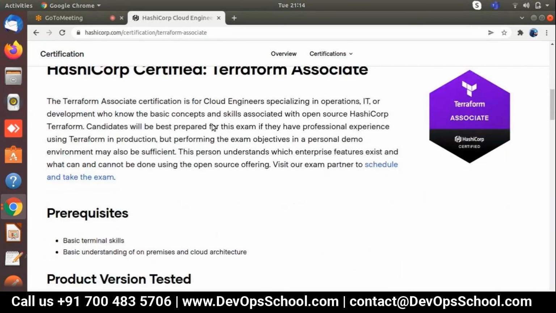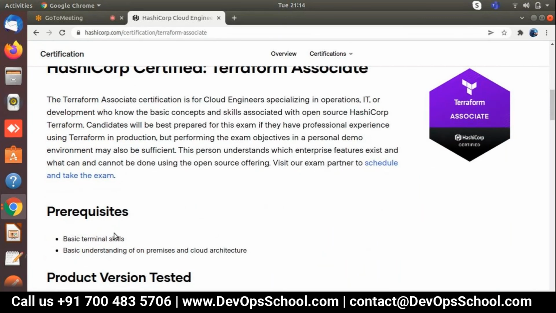Thank you. So, prerequisites, as I mentioned: basic terminal skills. They have mentioned basic terminal skills, but still I don't need that. Once I start, I'll tell you all the stuff on how we need to handle the terminal and everything.